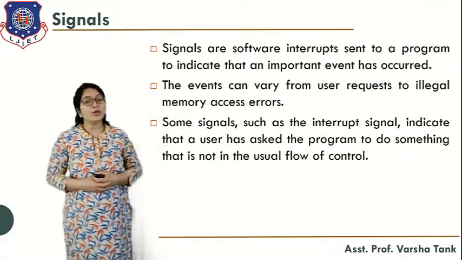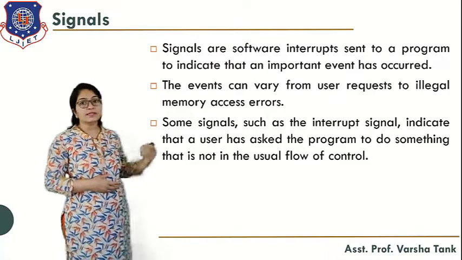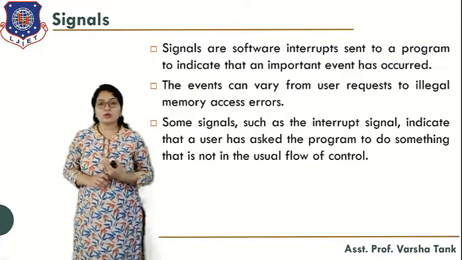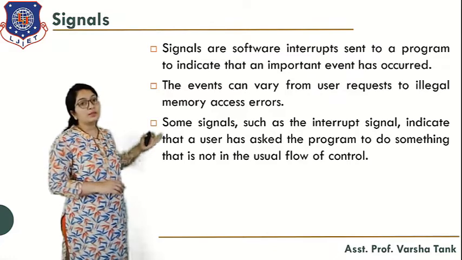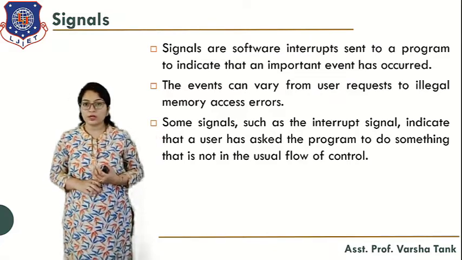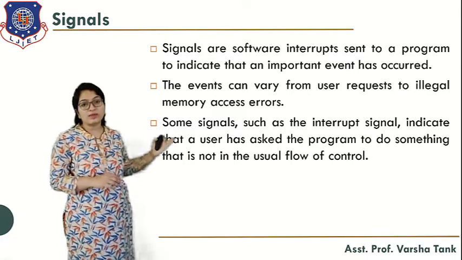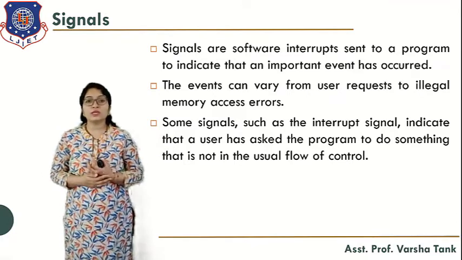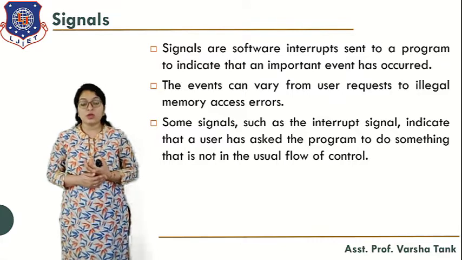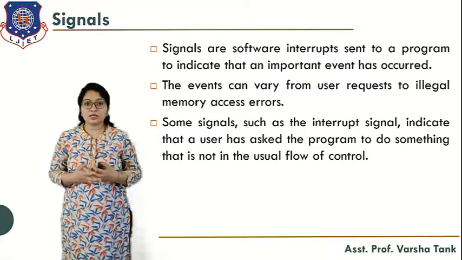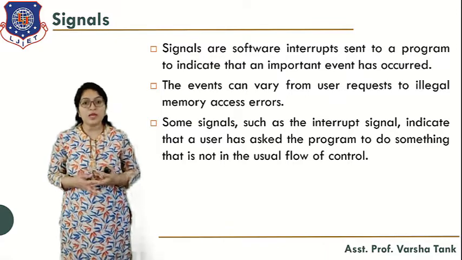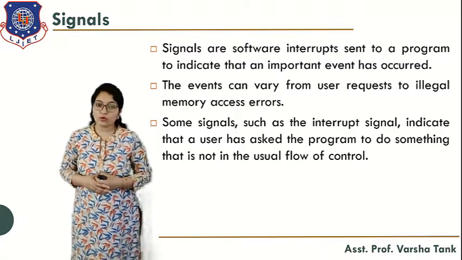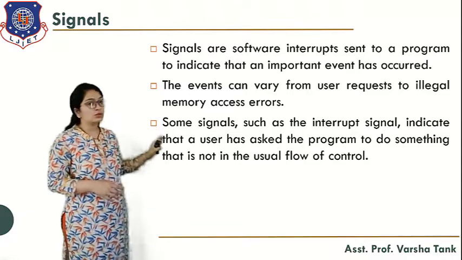Now next is the signal. So what is a signal? Signals are software interrupts sent to a program to indicate that an important event has occurred. The events can vary from a user request to illegal memory access errors. Some signals, such as interrupt signals, indicate that a user has asked the program to do something that is not in the usual flow of control. So that is what a signal is.